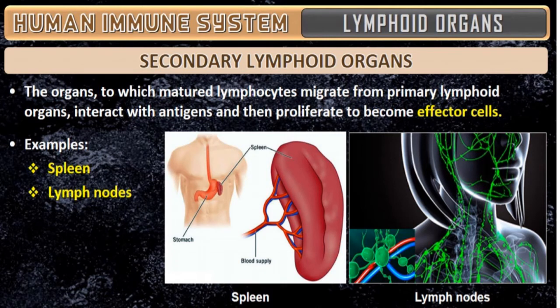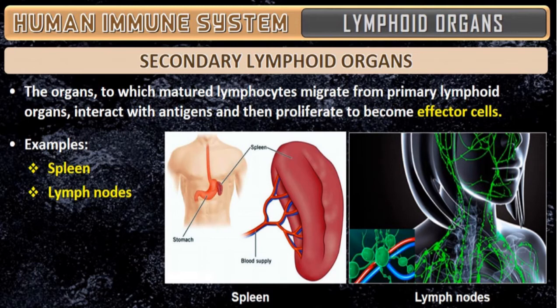Next is the secondary lymphoid organ, which we also call peripheral lymphoid organs. Here, mature lymphocytes, that is T and B lymphocytes, migrate from the primary lymphoid organs, interact with the antigens, and then proliferate to become effector cells. That is why we call them secondary lymphoid organs.